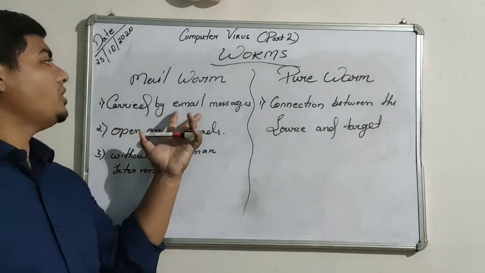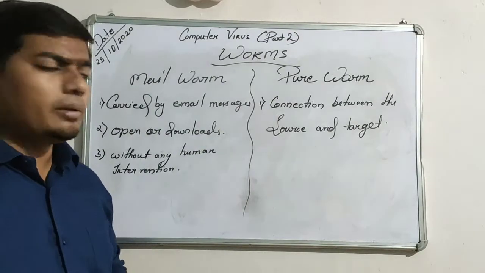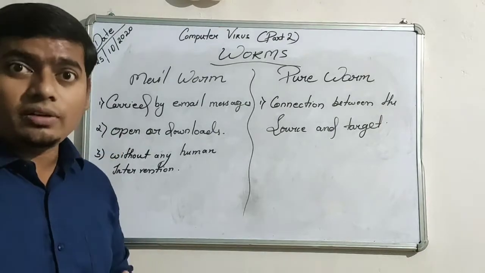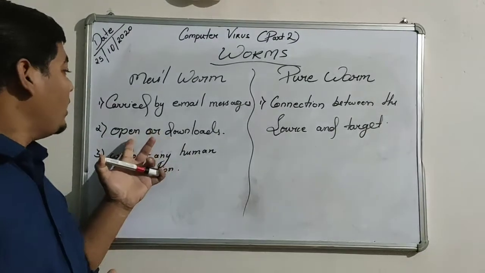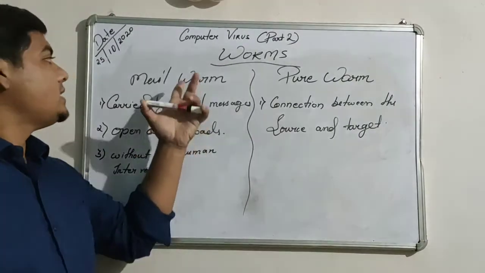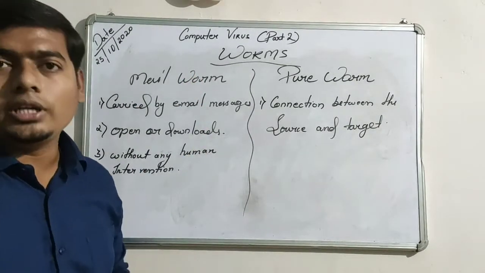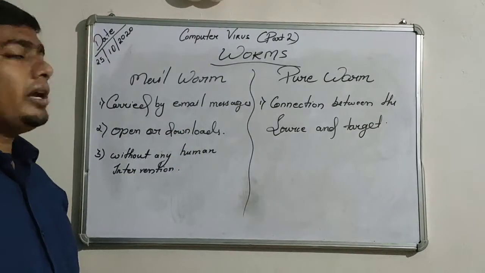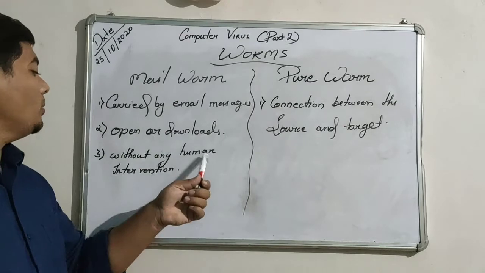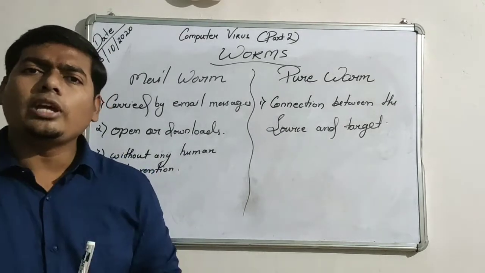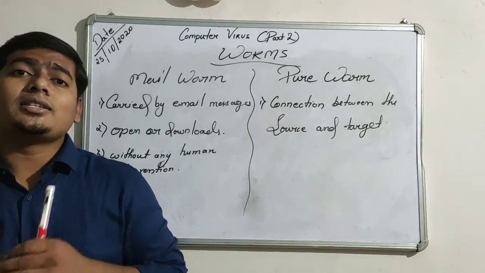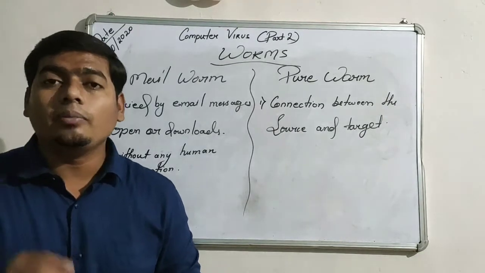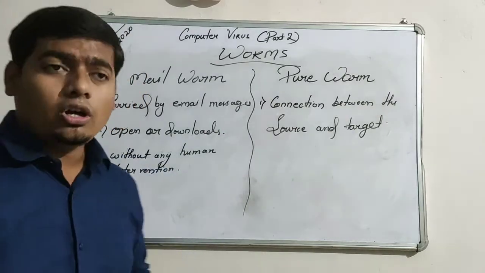When you send a message to anyone, for example your friend, and your friend downloads or opens that image, video or attachment file, this mail worm will be executed and start replicating itself on its own. How will it replicate itself? First of all, without any human intervention, it will automatically search the email addresses of different people in your computer.